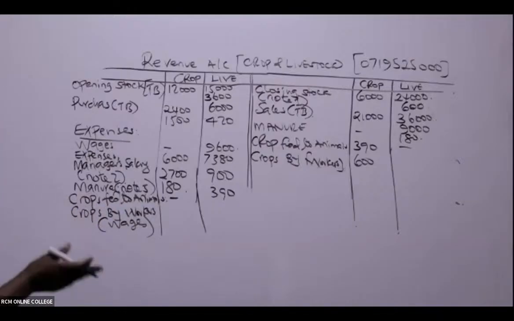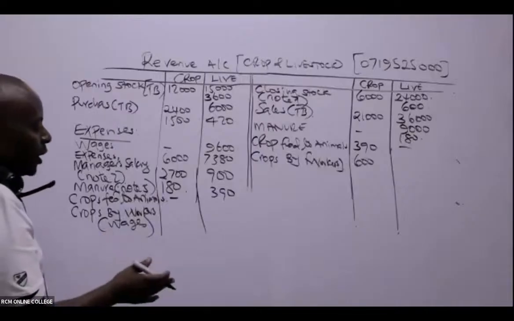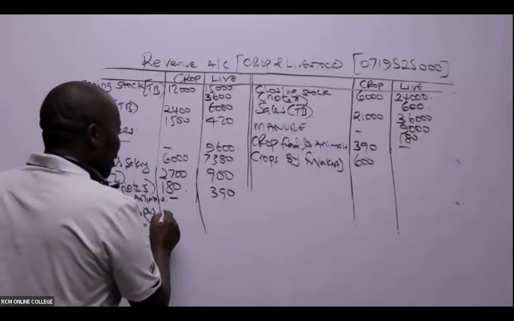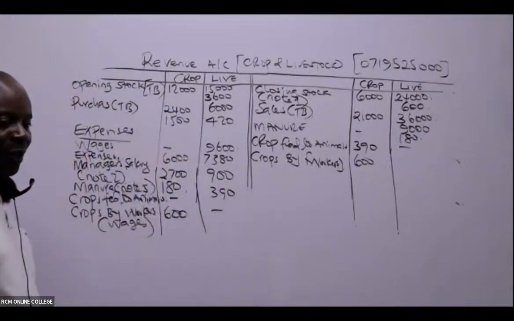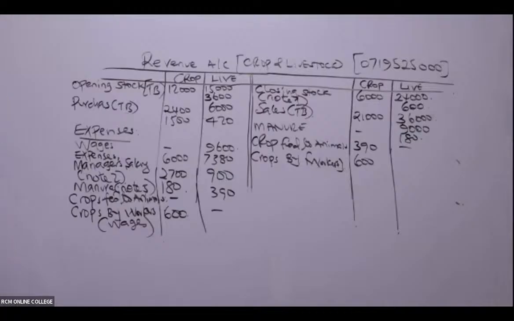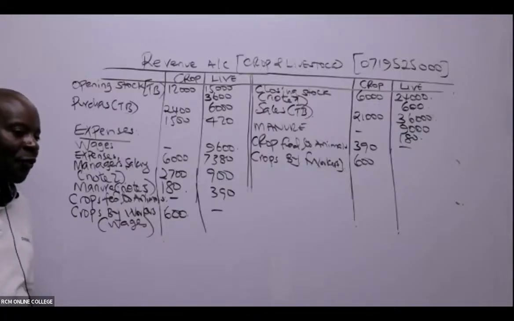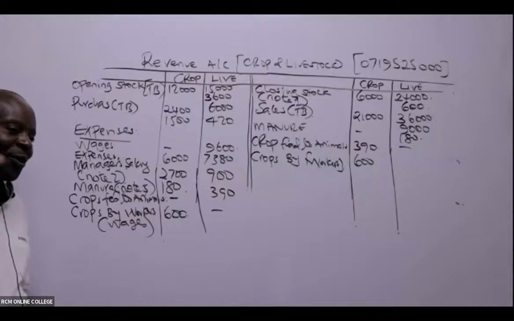So for them, of course, this will be called what here? This will be called wages. So then, ladies and gentlemen, what do we have here? We have a figure of 600 like that. Ladies and gentlemen, can you kindly confirm that this is correct? The moment I do the second example, you'll even tell me, Mwalimu, now move with speed, because everything will be very, very easy.